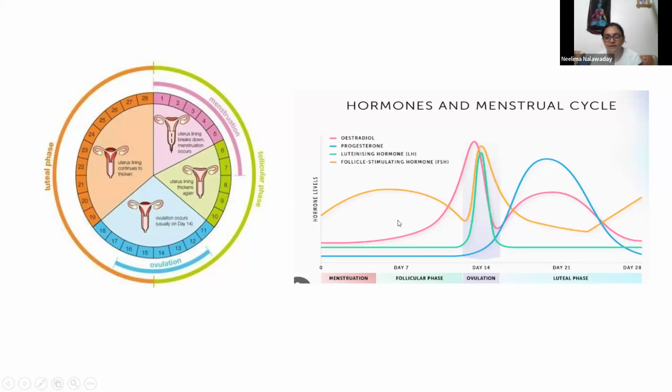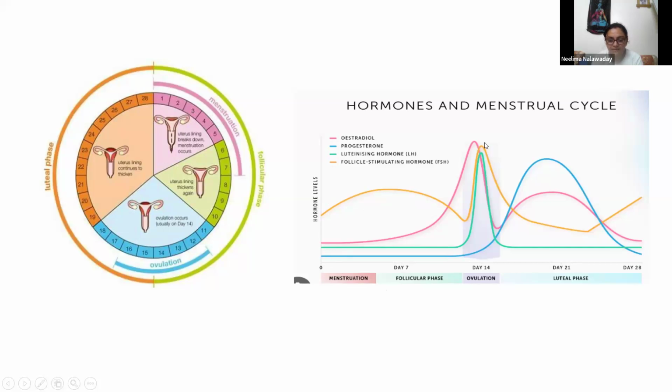Now the hormones playing a role. In the follicular phase, you can see this follicle stimulating hormone is increasing gradually. At the time of ovulation, it drops down a little bit, but it is on peak.